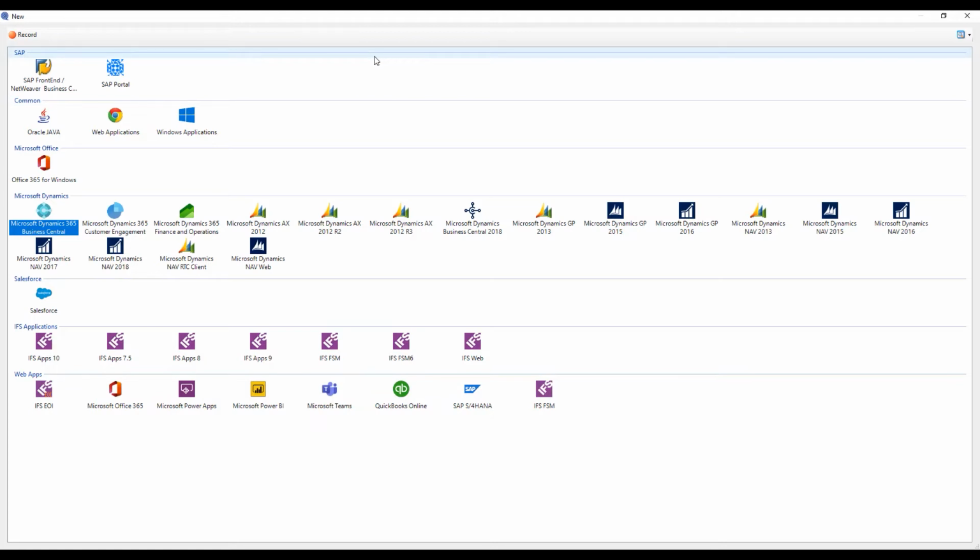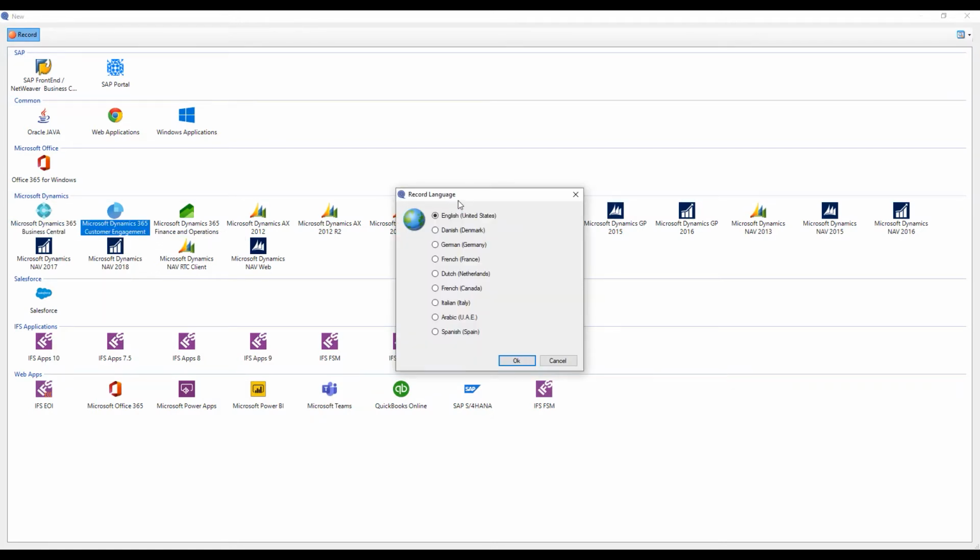Now, in this case I'm going to go into my customer engagement. I'm going to choose one of the languages that I use. In this case I've set it up in English, but all of these languages are the ones that I set up for my installation. So, of course, you can set it up so it matches the requirements that you have internally. We support all the UI languages of Microsoft. Whatever language you need to do documentation in, we can help you.